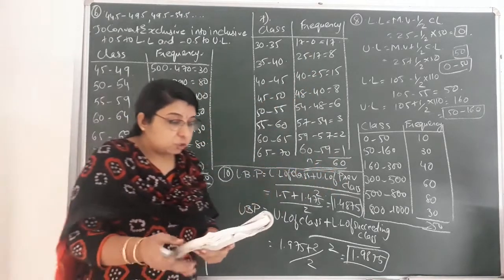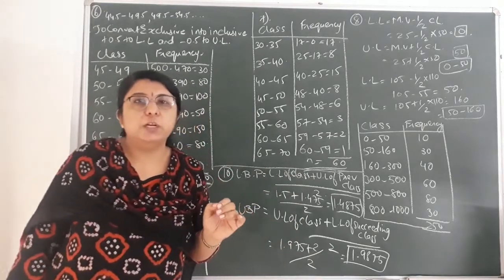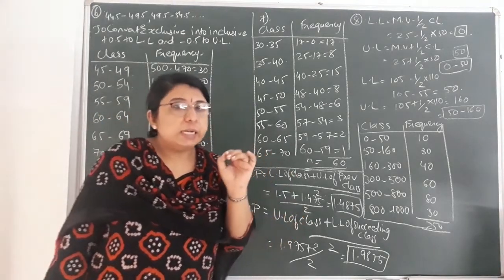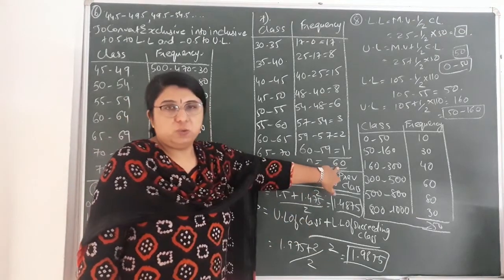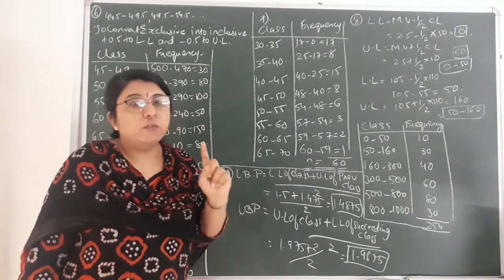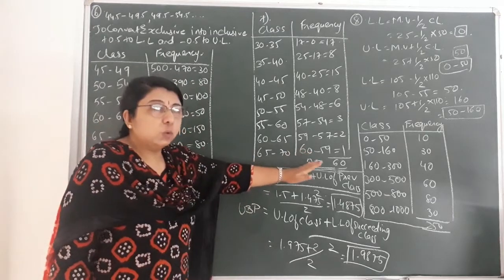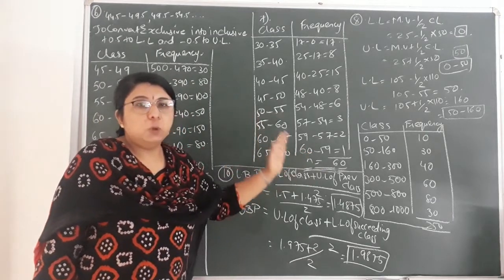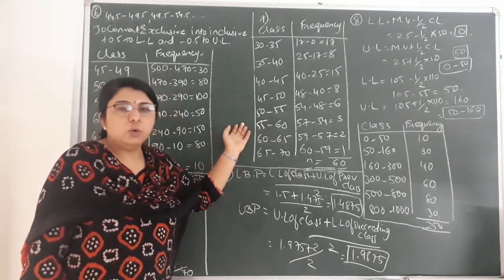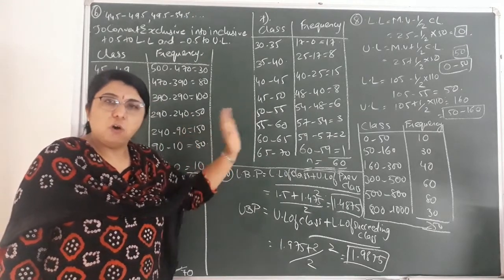You can see the last cumulative frequency is 60. Already I told that in case of less than type cumulative frequency, whatever the last value of cumulative frequency is, that is equal to the total amount of frequency. So over here you can see the total of frequency is 60, and the last value of less than type cumulative frequency is also 60. So this is the way in which we have to convert the less than type cumulative frequency into original frequency. And already the classes were exclusive, so no need to convert the classes. So these were the two sums that are totally opposite of each other.